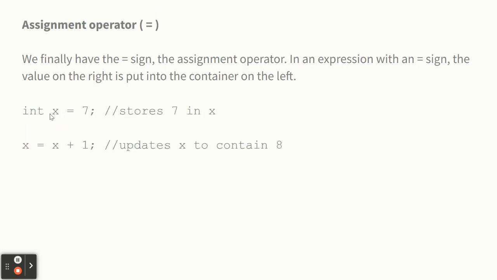Now we have the equal sign, which is called the assignment operator. So in an expression that has an equal sign, the thing on the right gets put into the thing on the left. We already did this just a tiny bit last class. Int x equals 7. That's taking 7 and storing it in the variable called x. And then here's another example of a statement. X equals x plus 1. That changes x, replaces x with 1 more than what x was. So, questions?